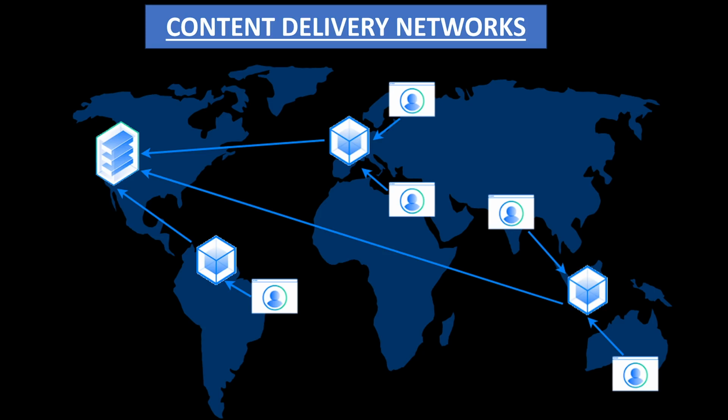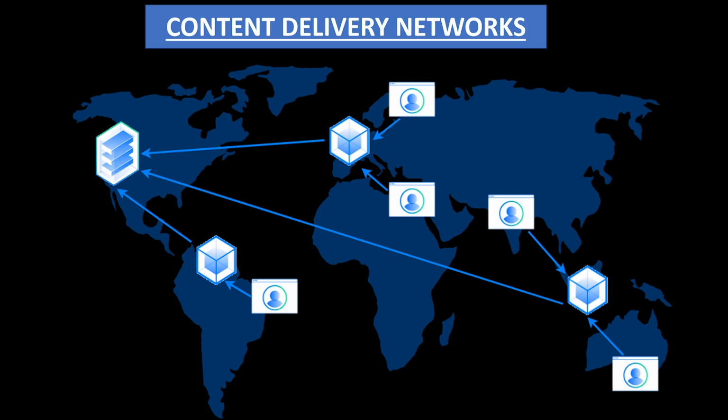CDNs are distributed all over the world wherever you have the user base of your company. Hence, users sitting in the USA, Netherlands, or France are all going to get the results from the CDN rather than the actual server, which is in the US.